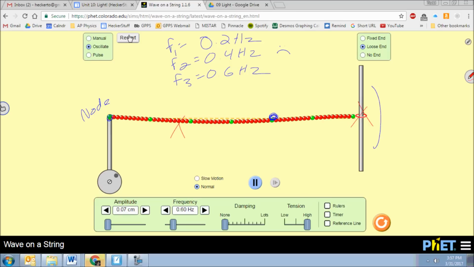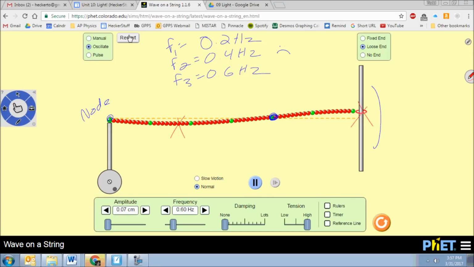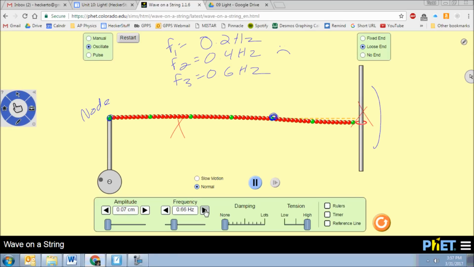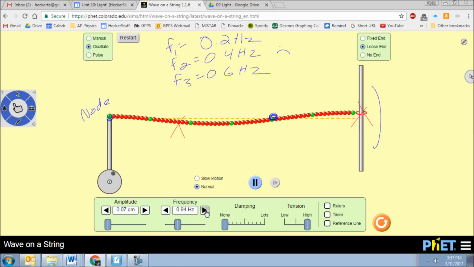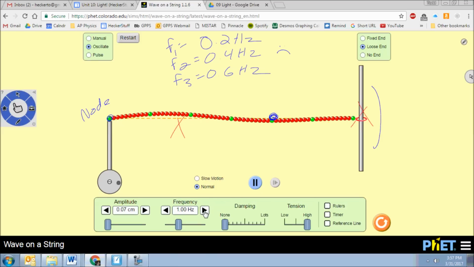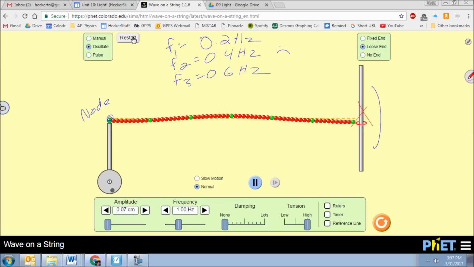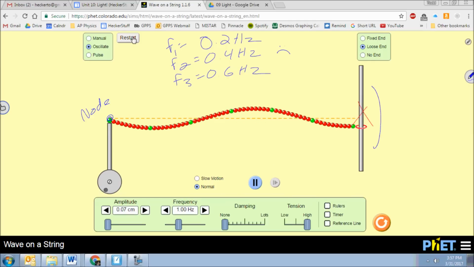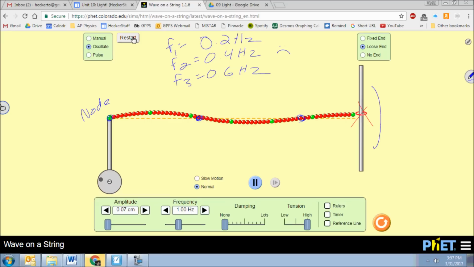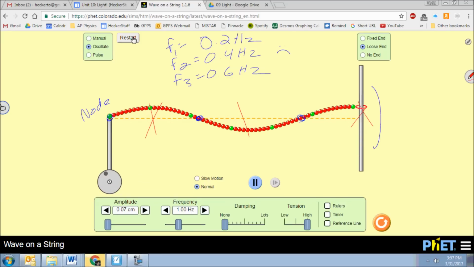So let's show you F5. So 0.2 times 5 is just 1 hertz, right? Restart it. Now you get a node here, and a node here, and then antinode, antinode, antinode.